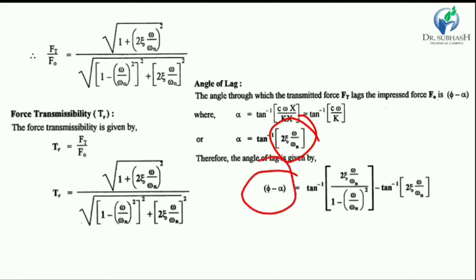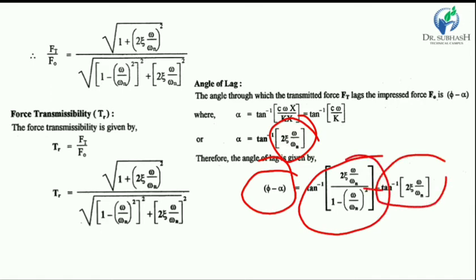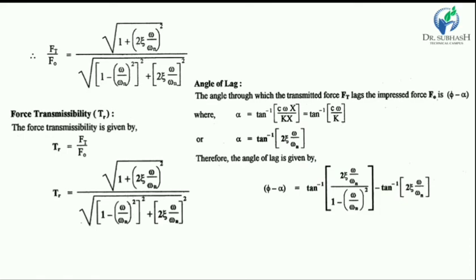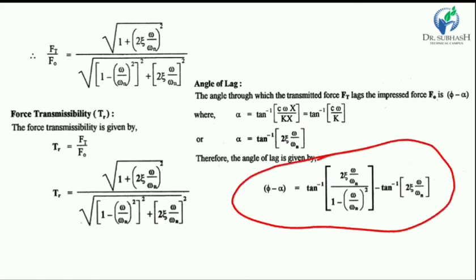Now we know the value of phi. According to phi minus alpha, we take the equation of phi minus the equation of alpha. So phi minus alpha is equal to the subtraction of these two equations, as shown in the slide. This is phi minus alpha.